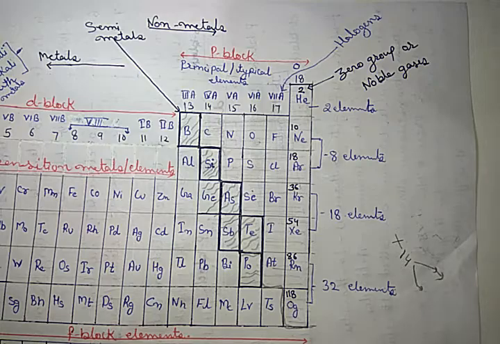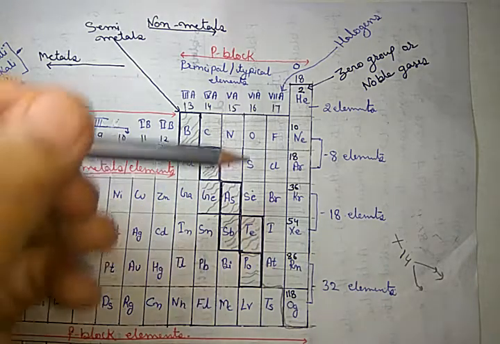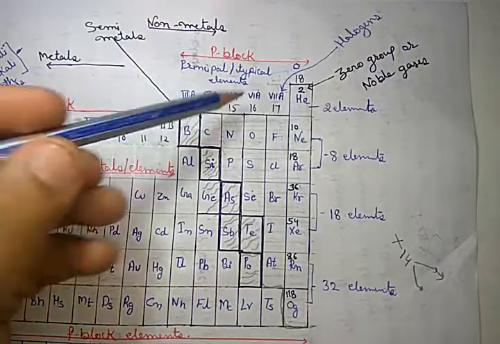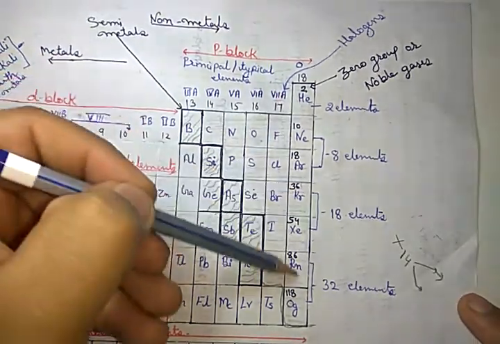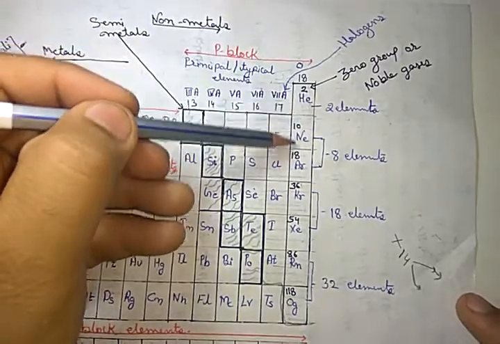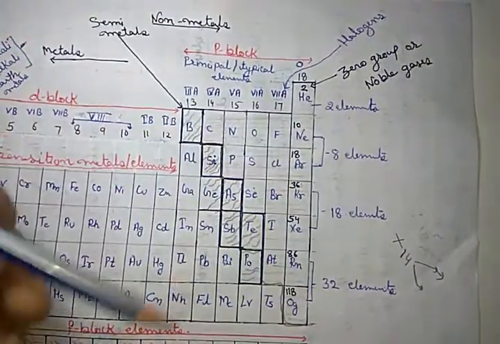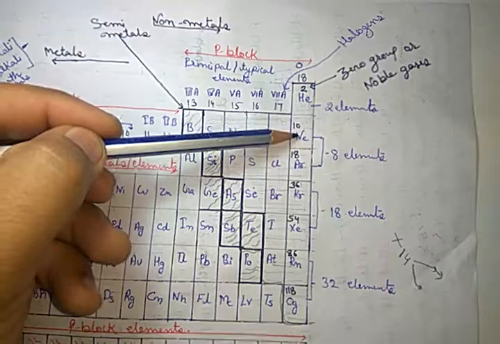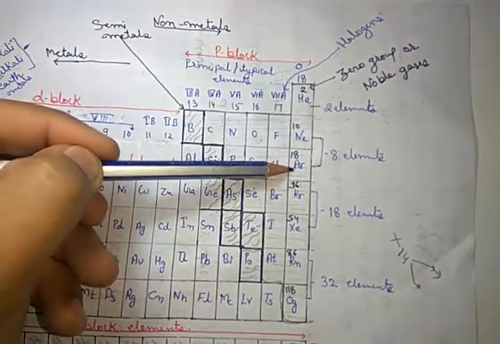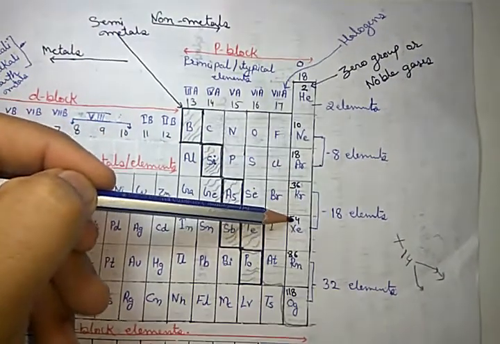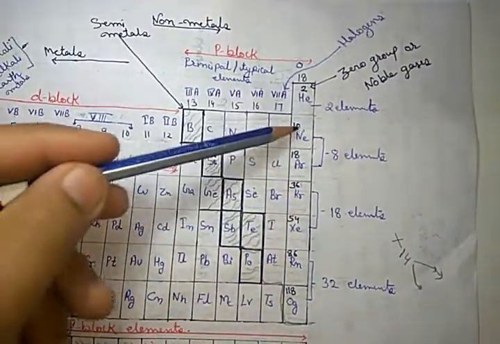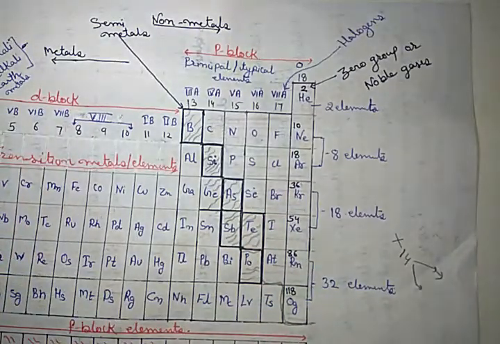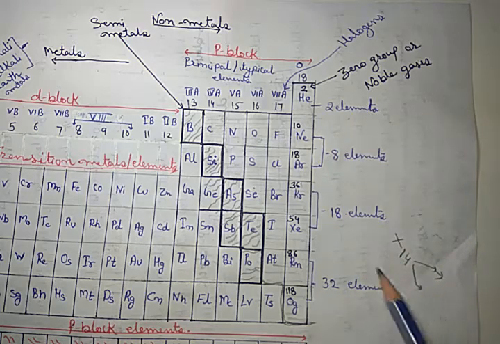It is a very common question in our exams. For that, you just memorize these elements and their atomic numbers. Helium 2, neon 10, argon 18, krypton 36, xenon 54, radon 86. Okay, that one. Because they will tell about this.